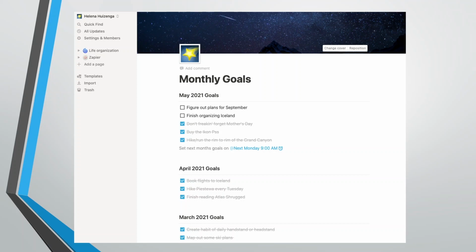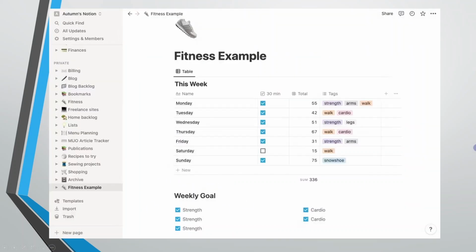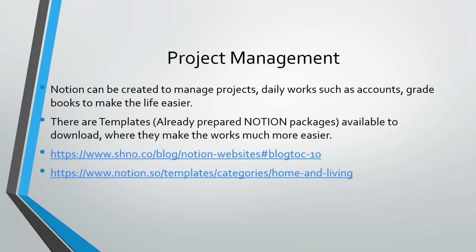So this is very important since it's an online tool accessible through any digital device. That is why this is an online cloud tool. Right. Then this says that for 2021 April, these goals were achieved. Likewise, there are some other fitness examples. So these are some examples found, right? Then we'll see how they are going to be done. Monday, 30 minutes. So these are the exercises you are going to get. And Tuesday, this much time, and I'm giving exercises for this. Just keep it in a tick list, right? And weekly goals likewise. So they are the main works you may do.